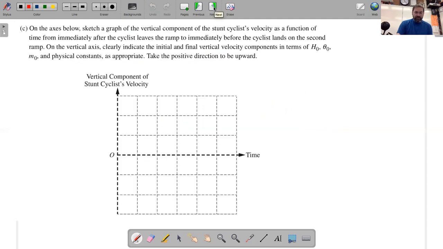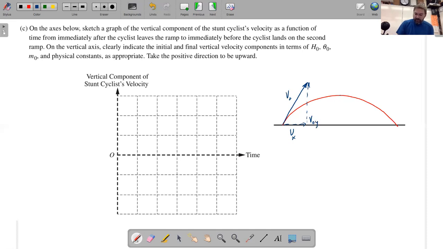On the axes below, sketch a graph of the vertical component of the stunt cyclist velocity as a function of time, from immediately after the cyclist leaves the ramp to immediately before the cyclist lands on the second ramp. So if the cyclist is a projectile, and you have this motion, the initial velocity is v0, and you have an initial horizontal velocity which is constant, v sub x, and there's a vertical velocity which is v sub 0y.